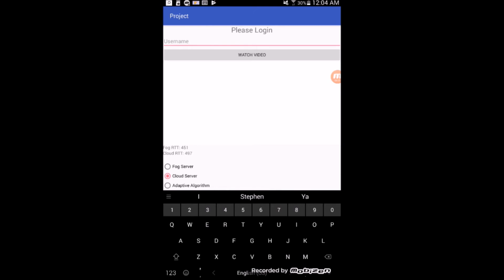So when a username is entered, as I am going to enter one right now, that username has to match the username that's on the SD card. If that username is not on the SD card and the watch video button is pressed, an error message will be shown. So as you can see here, user not found on the SD card. There's a set of users that we put on the SD card.